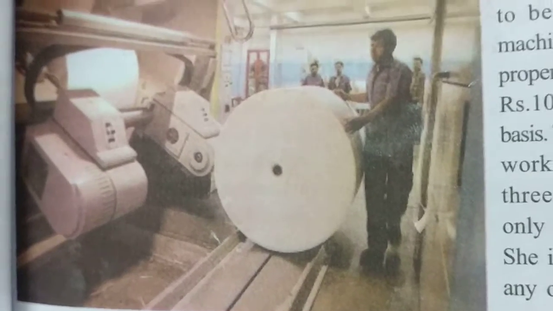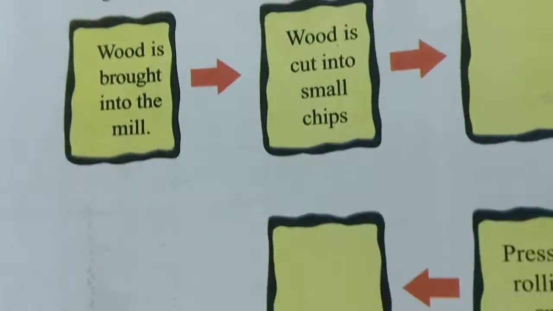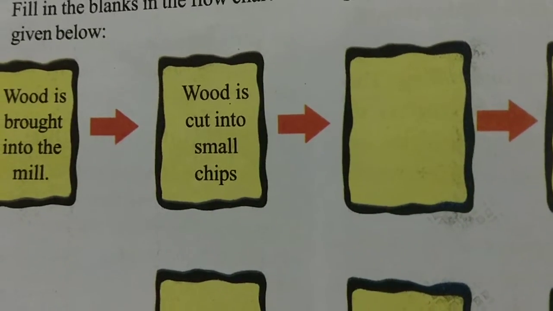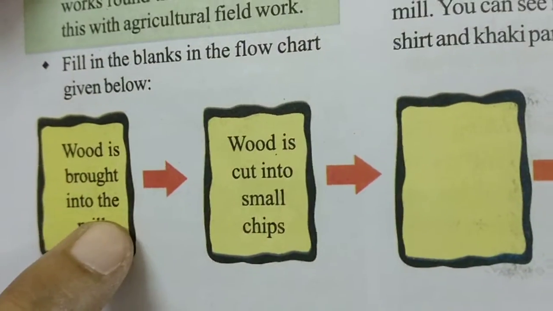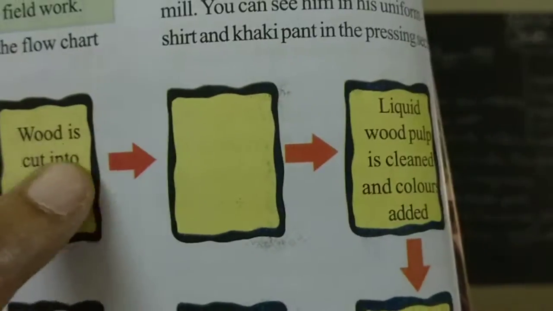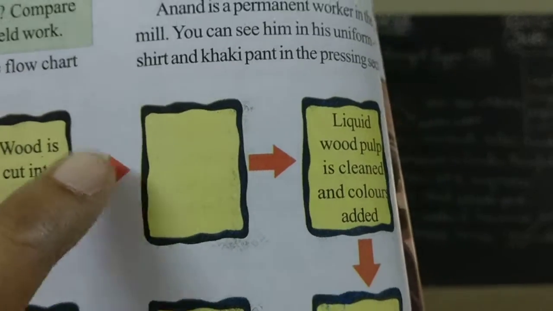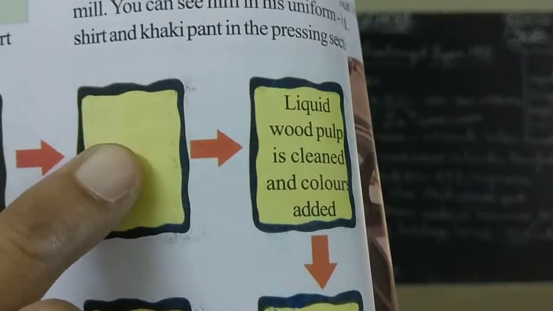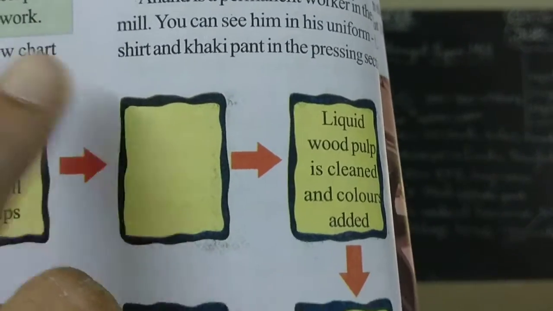Okay, children. Now you come back one page, page number 88. Look, children, fill in the blanks in the flow chart given below. Look, wood is brought into the mill. The next stage is wood is cut into small chips. What is the third stage, children? You write down here with the help of textual matter.